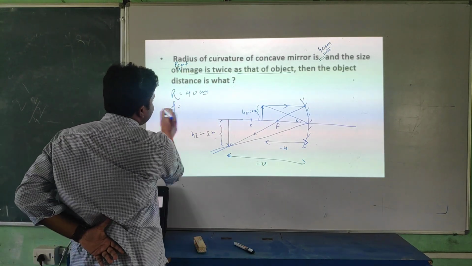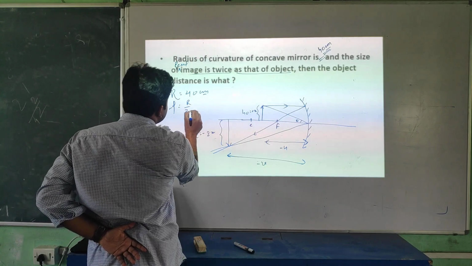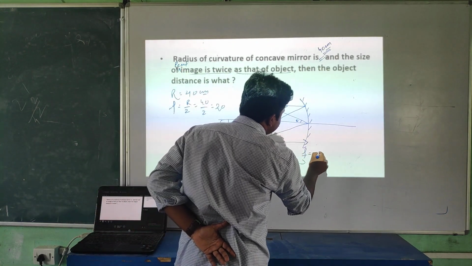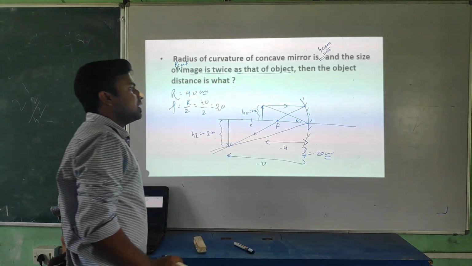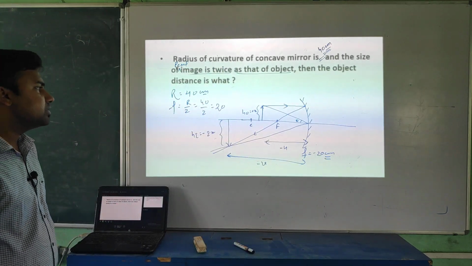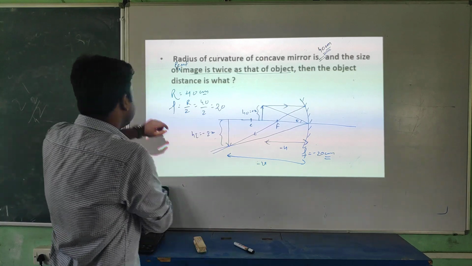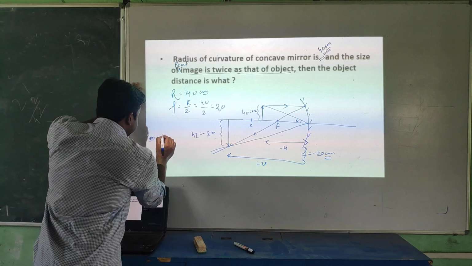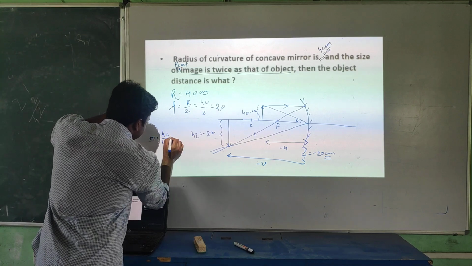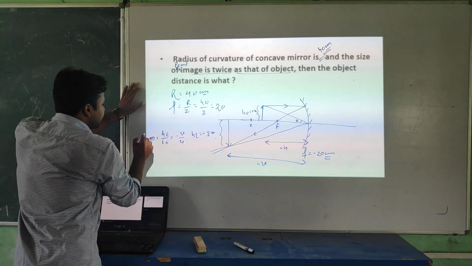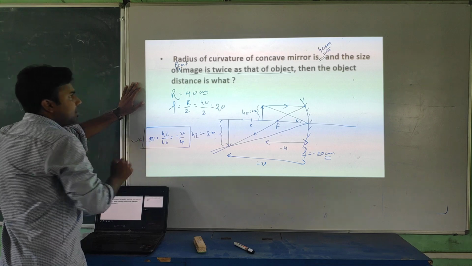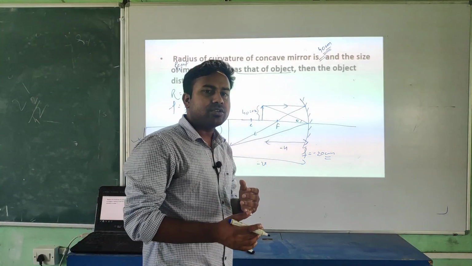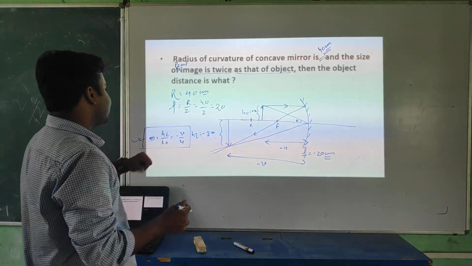And radius of curvature, then focal length will be what? Radius of curvature by 2, 40 by 2, and it's 20. But here it's a concave mirror, so we'll write here minus 20 centimeter. Is it clear? I suppose the ray diagram is clear to everyone. Now we'll solve. You can easily solve because the last question was very much similar. Again here we will use magnification equal to hi by h naught equal to minus v by u. This is the magnification formula, student. These questions are actually a combination of magnification and mirror formula questions. Okay, very good question.